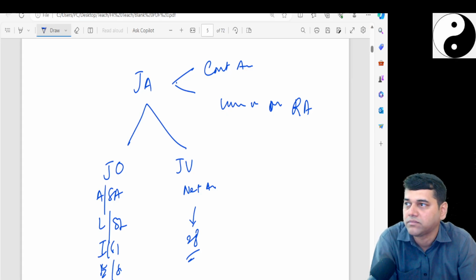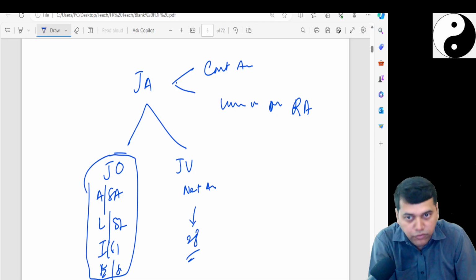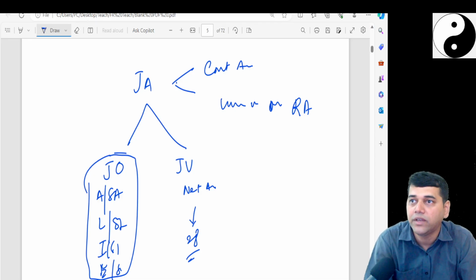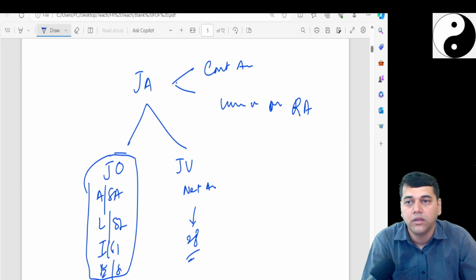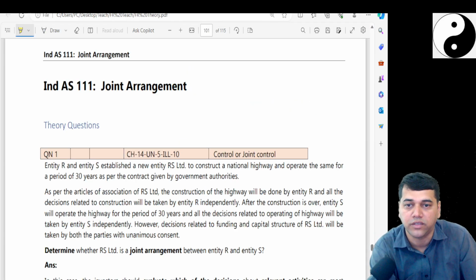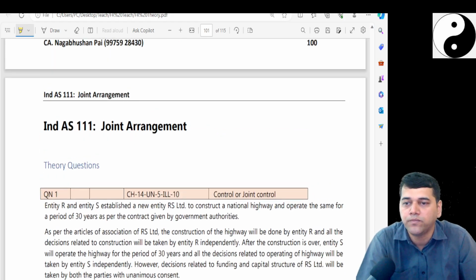That's it. Now we have solved some problems on joint operations. After this we will move on to Ind AS 28 and see how we are going to account for it. From there we will start on the control part. Now some theories were left. We will just discuss those theories. Probable theories, you can always quickly go through.